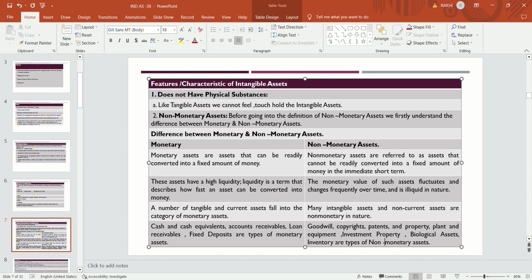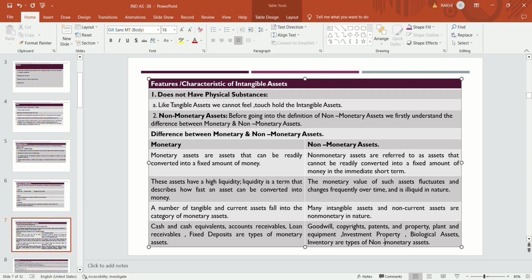And non-monetary assets are not so liquid. The monetary value of such assets fluctuates and changes frequently over time, and they are illiquid in nature. Monetary assets are fixed, meaning the monetary terms are fixed, but in the case of non-monetary assets, the amount of cash they will generate is not fixed, it is fluctuating in nature.